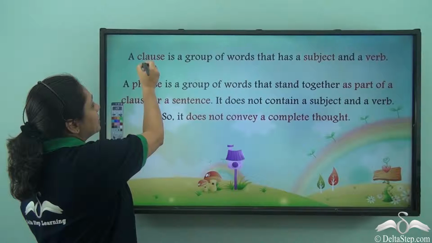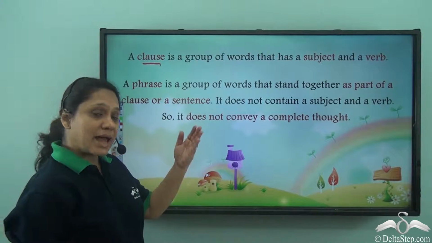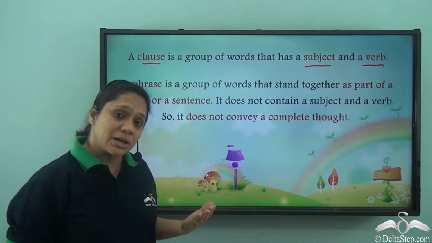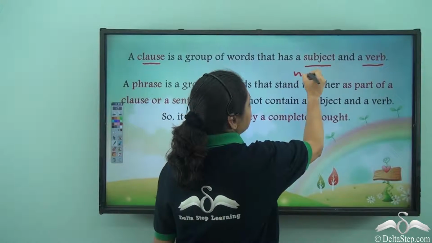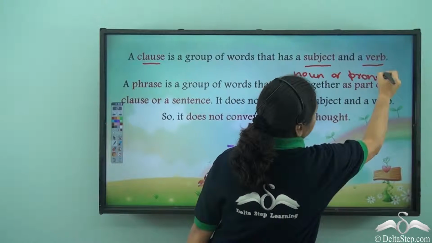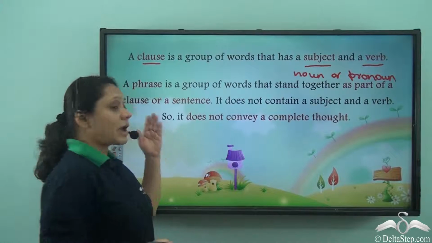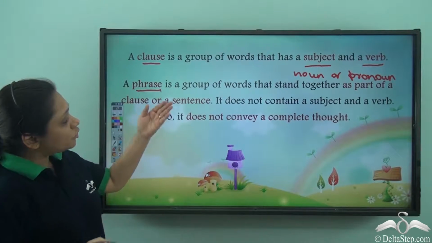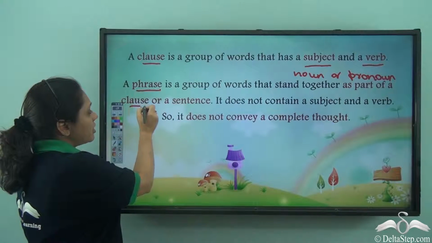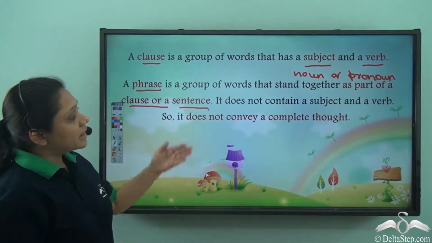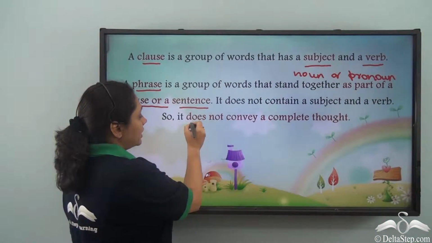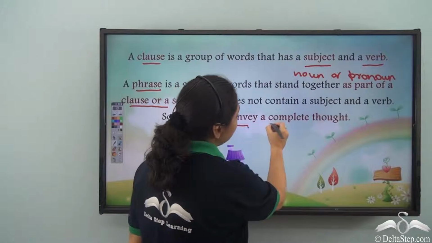A clause is a group of words that has a subject and a verb. So the subject can be a noun or a pronoun. A phrase is a group of words that can stand together as part of a clause or a sentence. It does not contain a subject and a verb. So, it does not convey a complete thought.